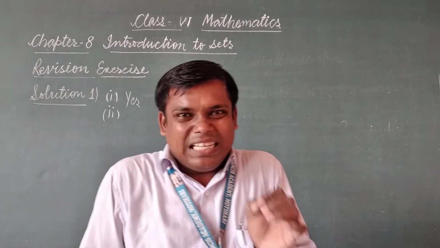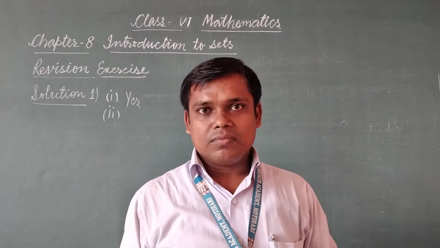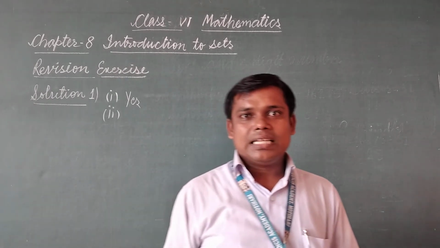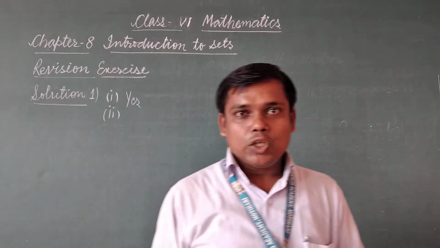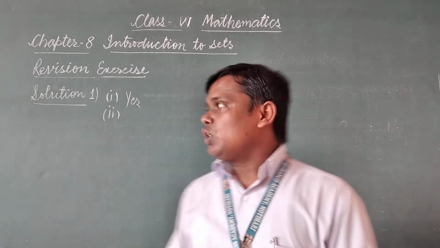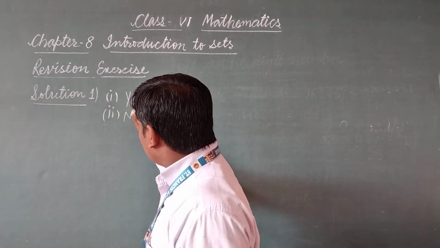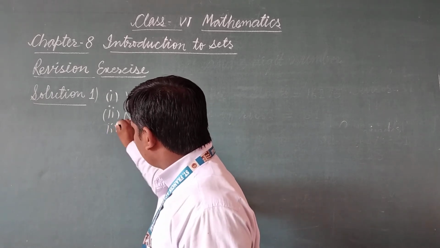The word pleasant is not a well defined word, and we can't say it is a set of days which is pleasant to us. So the answer for 2 is no.